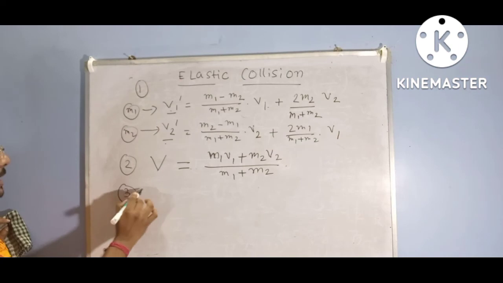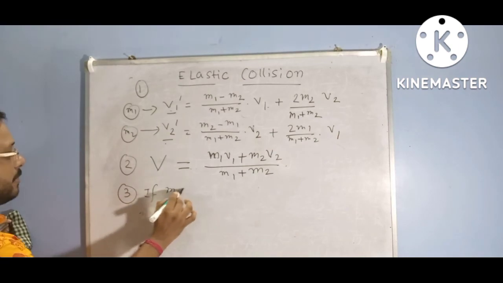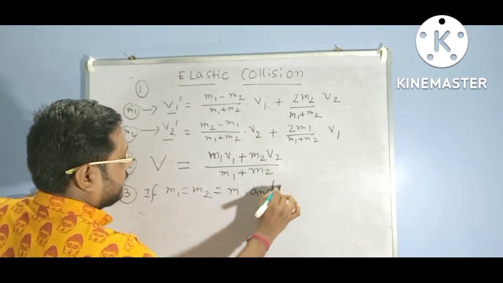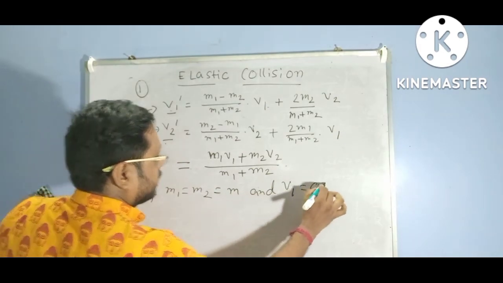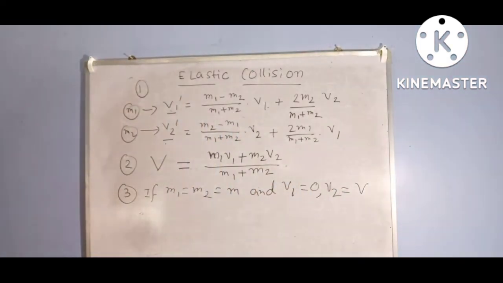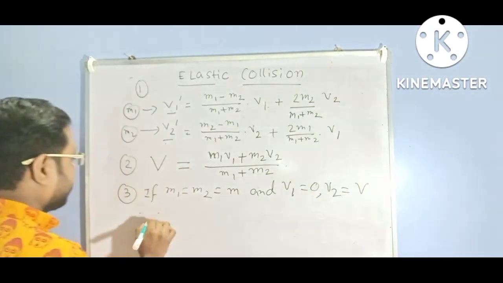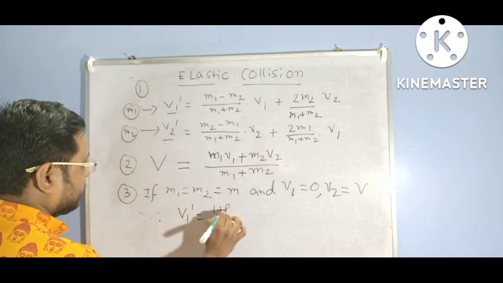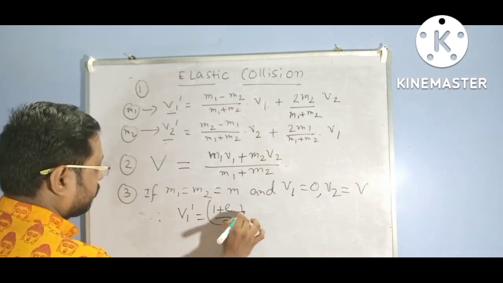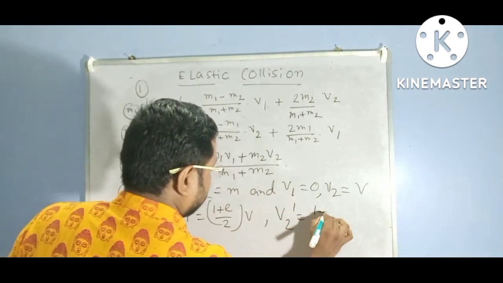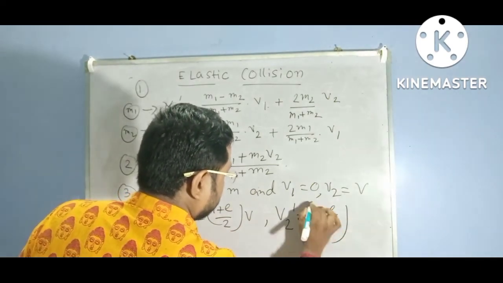And number 3, if m1 equal to m2 equal to m and v1 equal to 0, v2 equal to v, then we can get v1 dash equal to (1 plus e) by 2 into v, and v2 dash is equal to (1 minus e) by 2 into v.